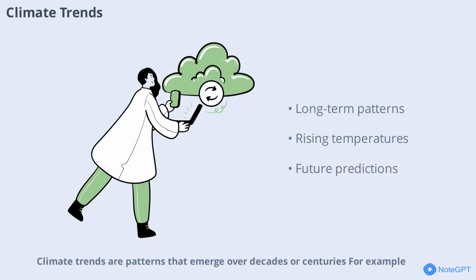Climate trends are patterns that emerge over decades or centuries. For example, scientists have observed that average global temperatures have been rising over the past century. These trends help us understand how the Earth's climate is changing and what the future might hold.